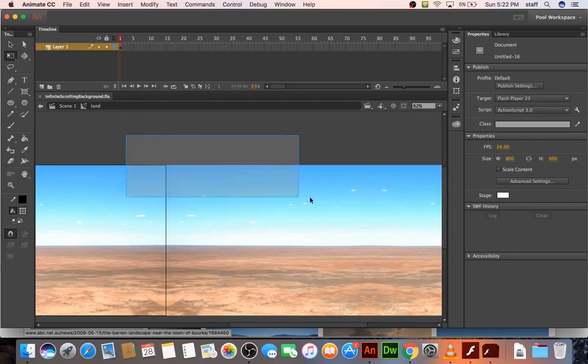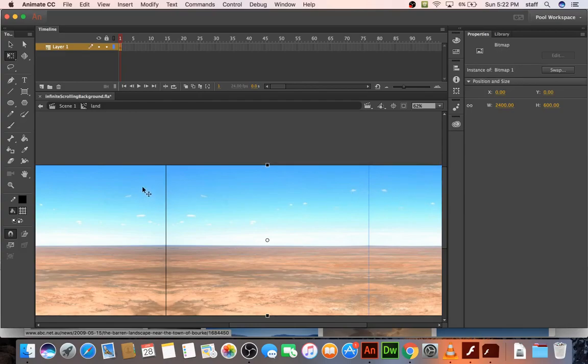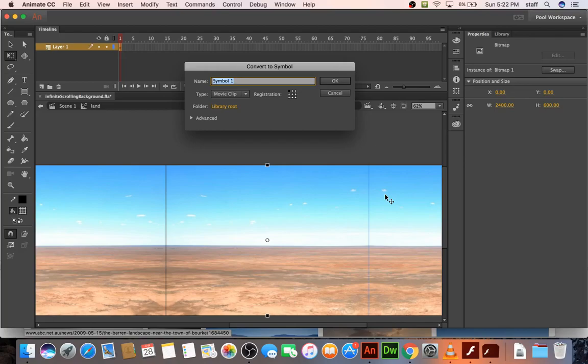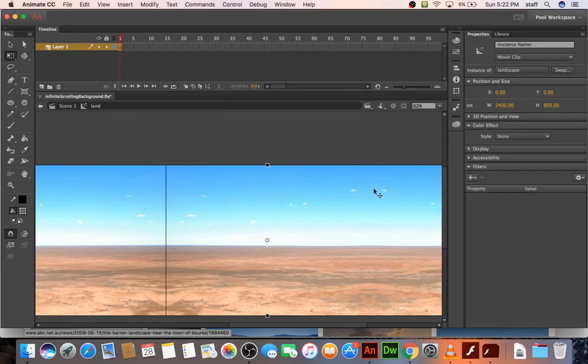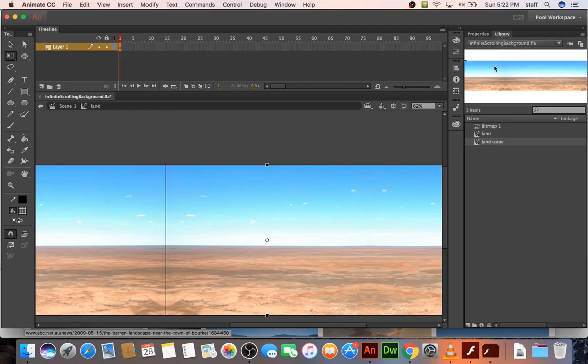And now let's select all three of these. So I've got all three. Let's convert it to a symbol again. This will be landscape images. So now we've got land here, but actually in the library I've changed my mind. I want to call this land mover, just to make it a little more explicit what's going on here. Because inside the land mover symbol, which is the timeline we're on, we're going to move this, and let's call this landscape images.